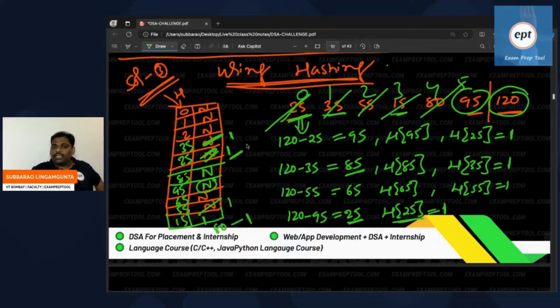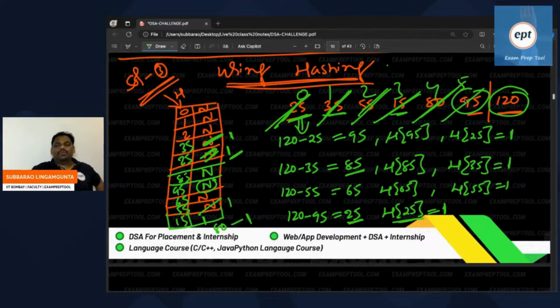So for every element: 25 is coming, its matching number is 95. Available or not? No. Then store 25. 35's matching number is 85. Available? No. Then store 35. 55's matching number is 65. Available? No. Then store 55. 15's matching number is 105. Available? No. So store 15. 80's matching number is 40. Available? No. So store 80. 95's matching number is 25. Is 25 available? Yes. Return 25 and 95. Like that, every element takes constant time.